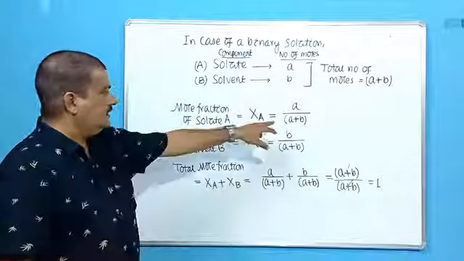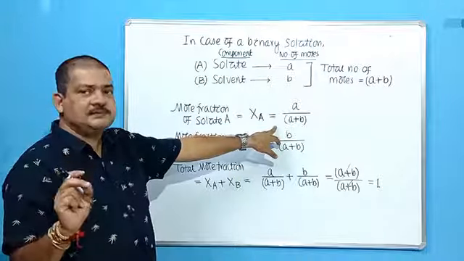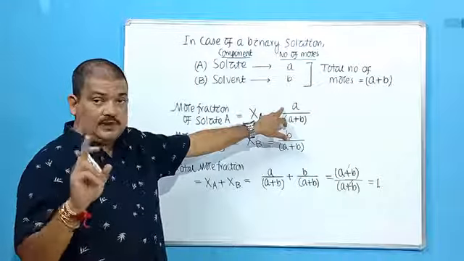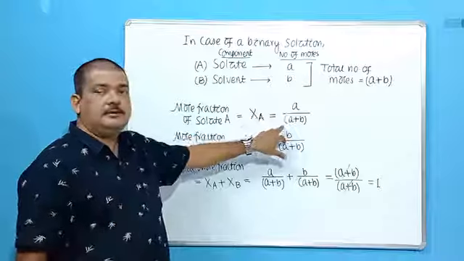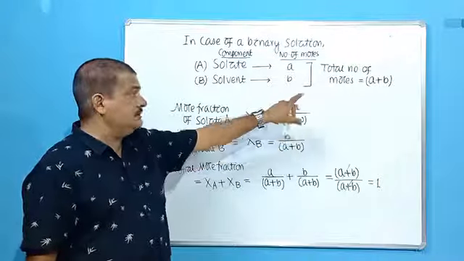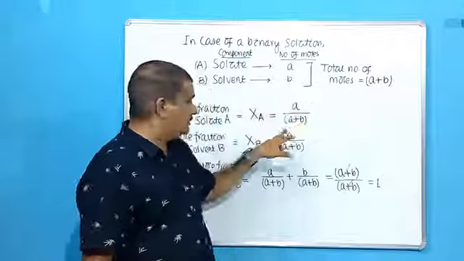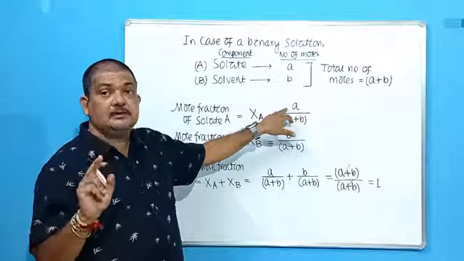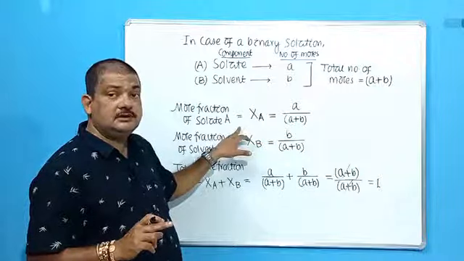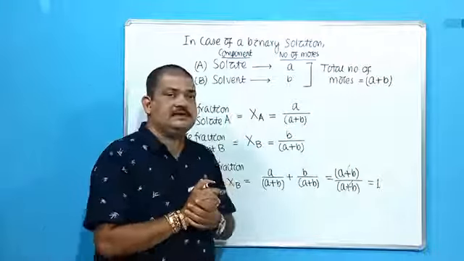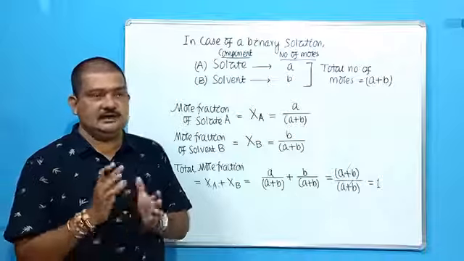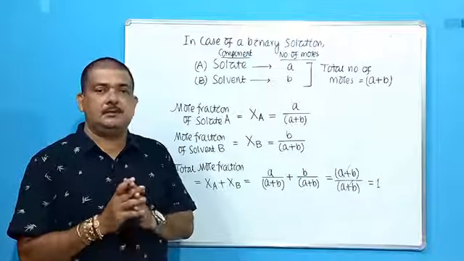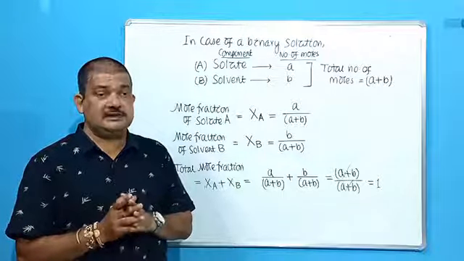Remember how to define it once again. Now look at one mathematical expression. The definition will be clear to you. It is the ratio of the number of moles of one component, or every component, to the total number of moles present in the solution. What is the total number of moles? A plus B. What is A? It is the number of moles of one component, the solute. So looking at this mathematical expression also, we can define mole fraction. It is the ratio of the number of moles of one component to the total number of moles of the solution. So this is called mole fraction.